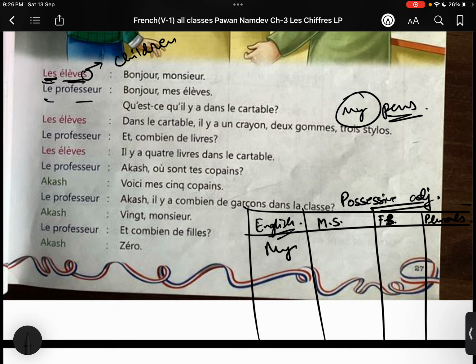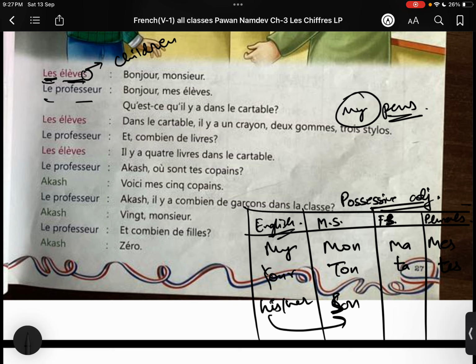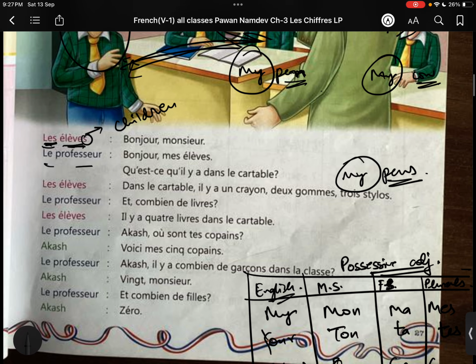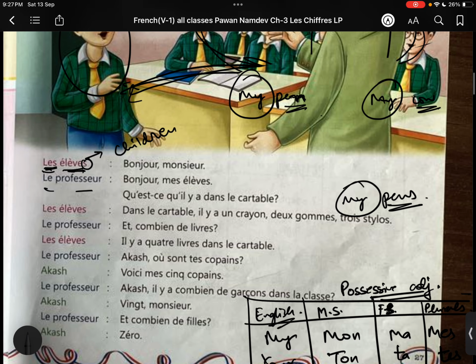Okay, for my, your, these are the important ones. His and her. We have different forms. Mon means my, ma means also my, mes means also my. Ton, ta, tes. Okay, same. Son means his, sa means her, and ses means theirs.